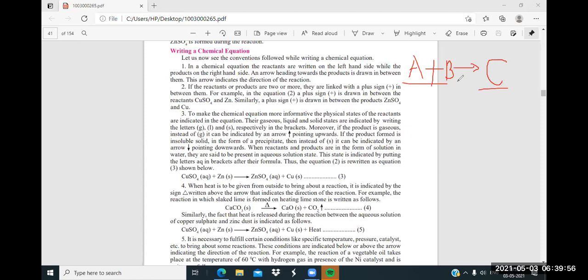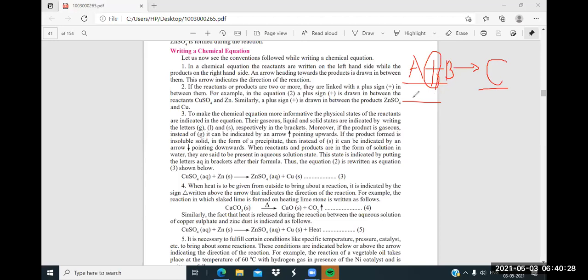An arrow heading towards the products is drawn between the reactants and products. See that the arrow indicates the direction of the reaction. Getting it now? Here, suppose I write a plus sign. This plus sign indicates these two chemicals are linked with each other.